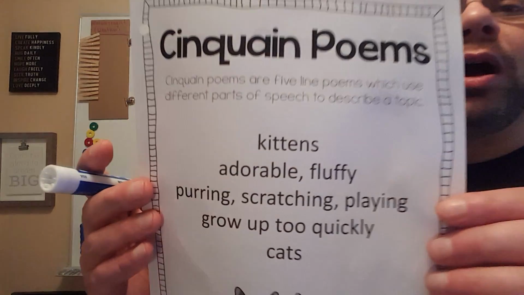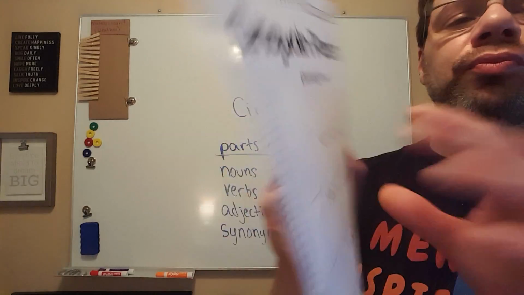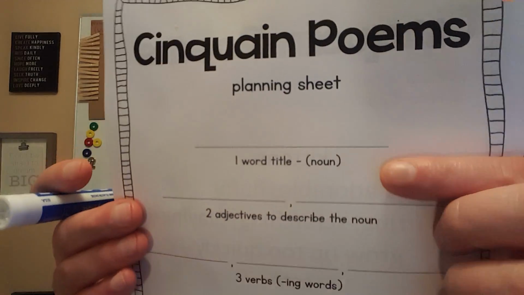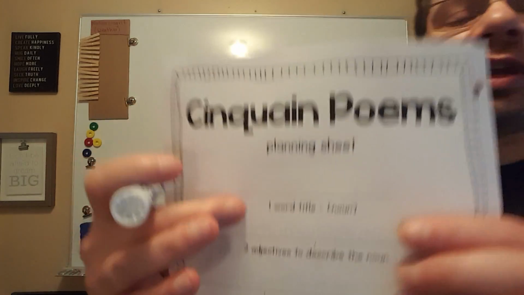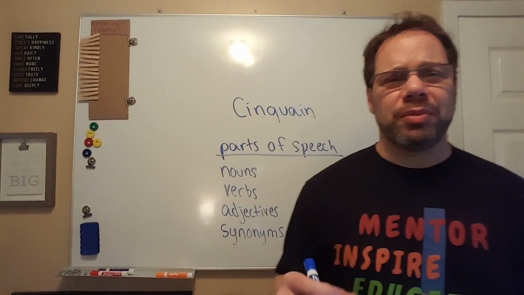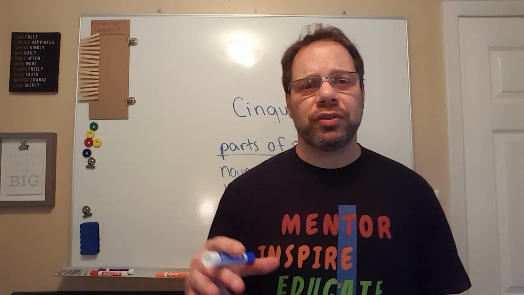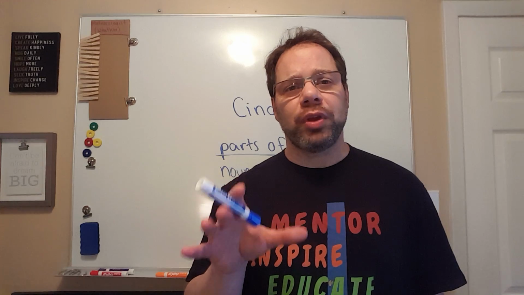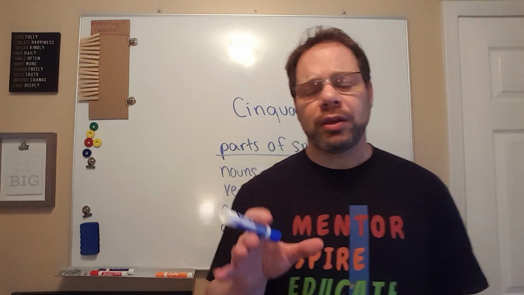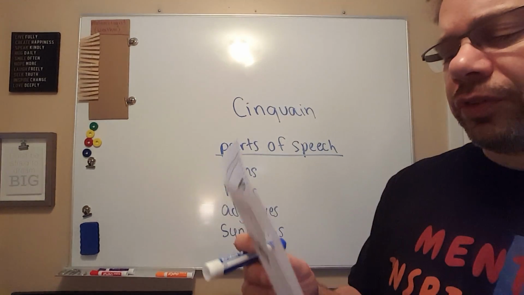Okay? So that's where you're going to use your planning sheet. So you need a 1-word title that is a noun. It could be kittens, it could be flowers, it could be pencils, it could be dogs. You need to pick a topic that you really want to write about. Okay? So that's your first thing.